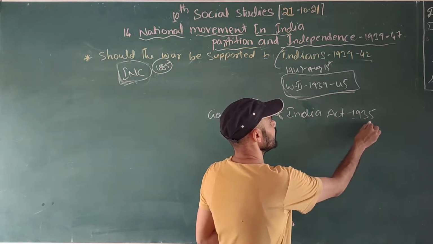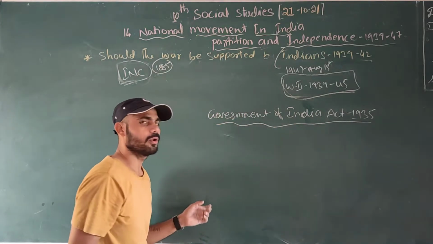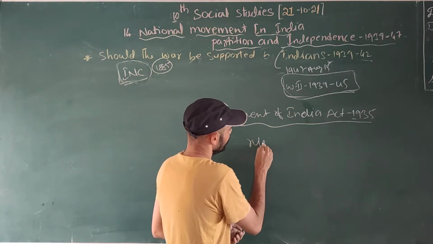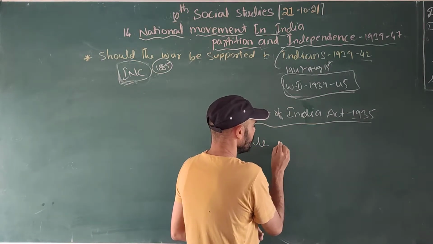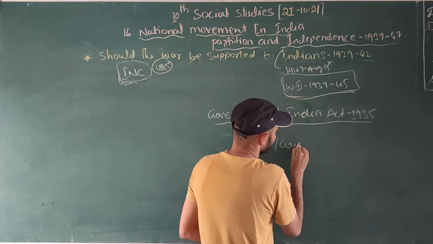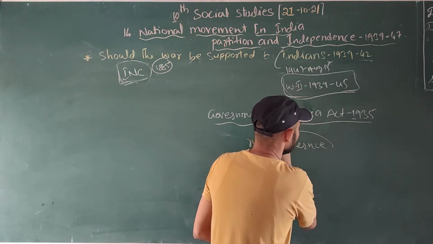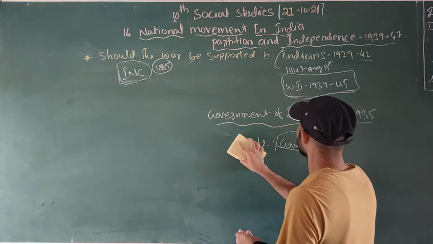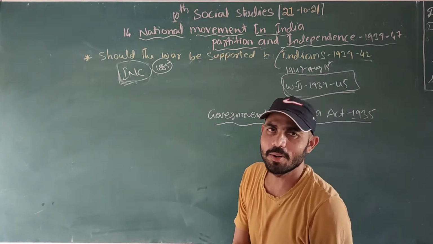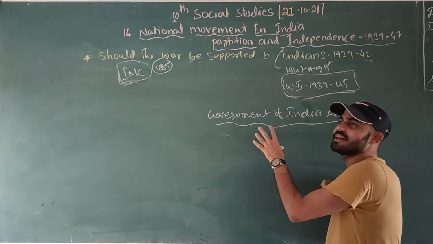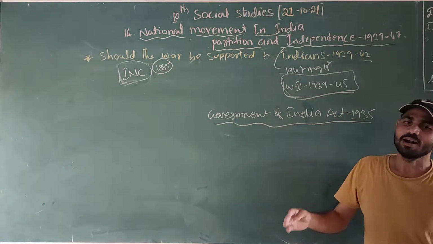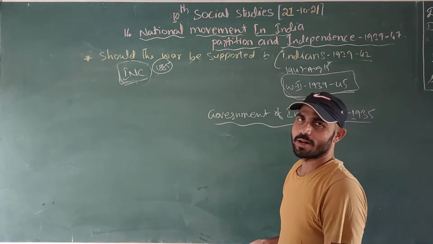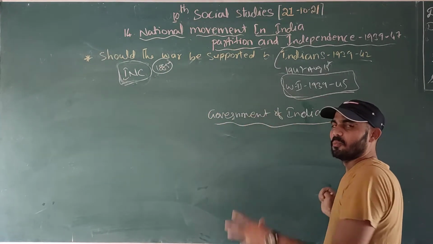According to the Act, they gave the chance to rule and govern yourself in your country. But that kind of government was under the control of the Britishers. You can rule your country, but it is under the control of the Britishers.